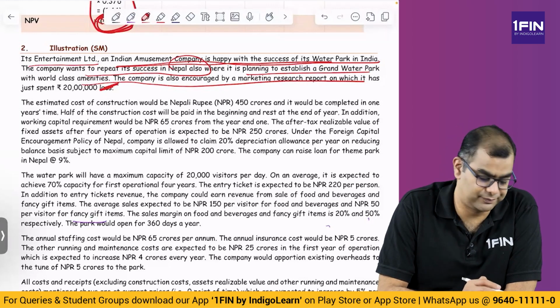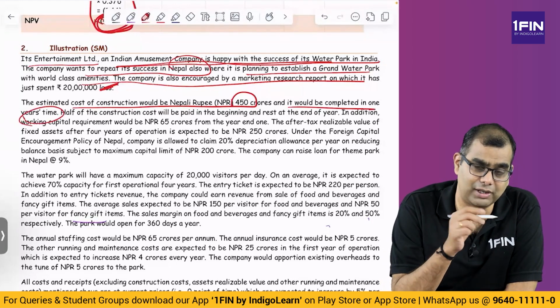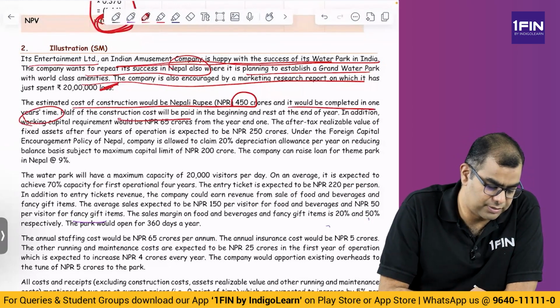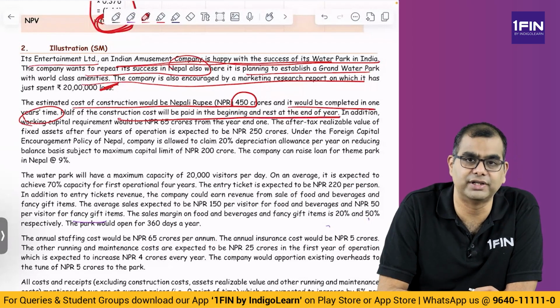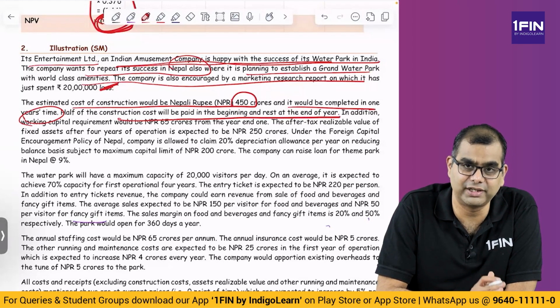Sunk cost. Don't bother. Estimated cost of construction would be Nepali rupee 450 crores and it will be completed in 1 year's time. Half the construction cost will be paid in the beginning and the rest at the end of the year. Okay, so half at period 0, half at end of year 1. So you can take it as year 1.